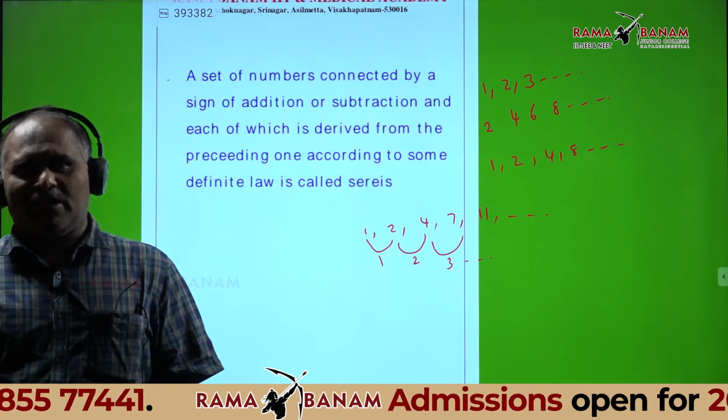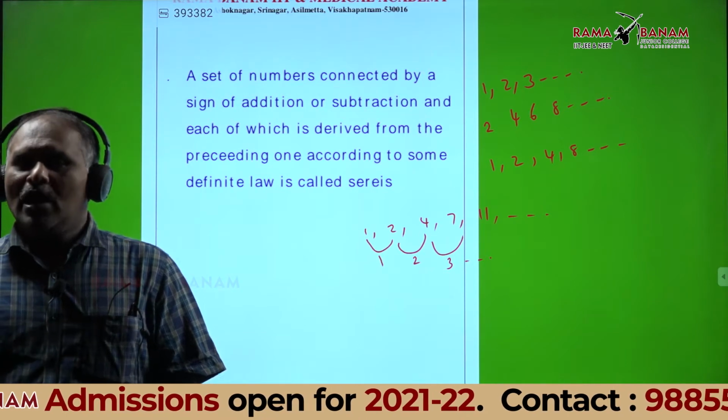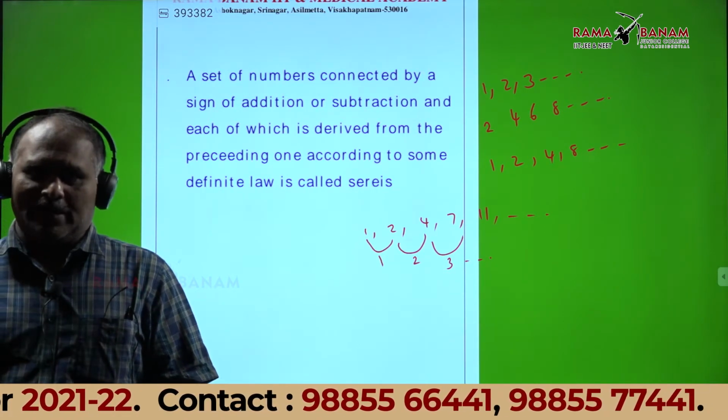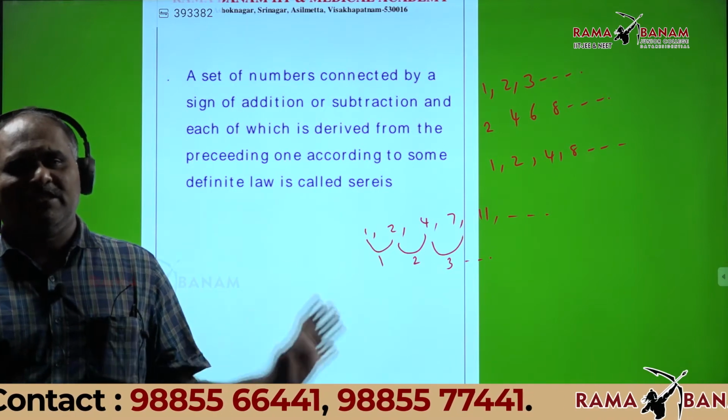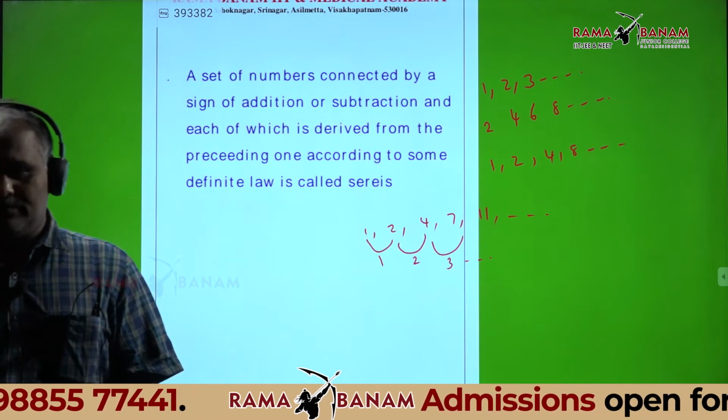Such cases are called special sequences. I will explain how to solve them at the end of the chapter. Don't worry, presently just see that. Note down just the definition.